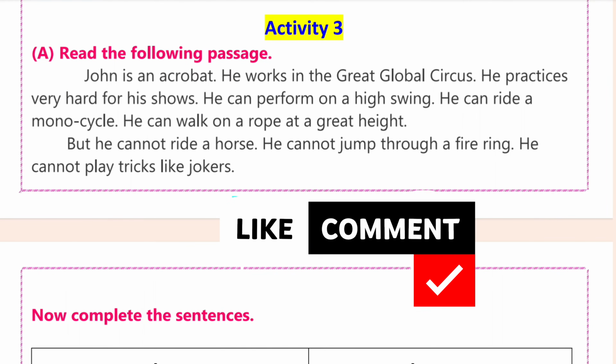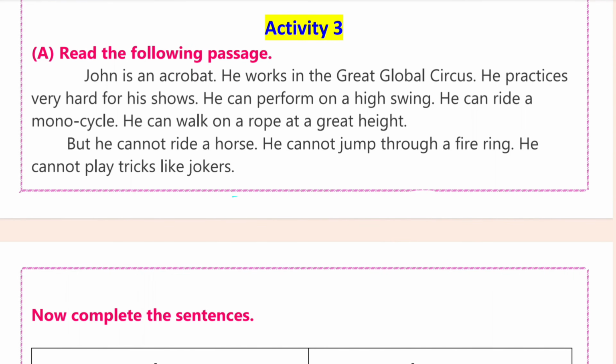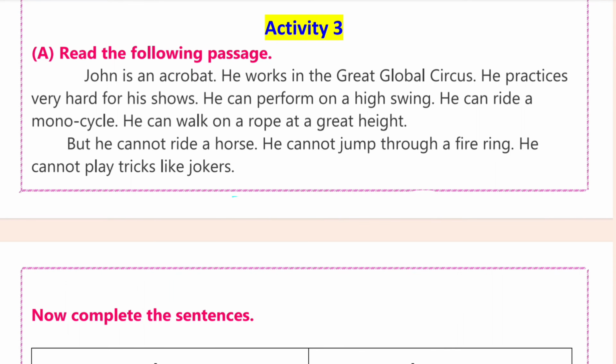Activity 3 A. Read the following passage. John is an acrobat. He works in the great global circus. He practices very hard for his shows. He can perform on a high swing. He can ride a motorcycle. He can walk on a rope at a great height. But he cannot ride a horse. He cannot jump through a fire ring. He cannot play tricks like jokers.